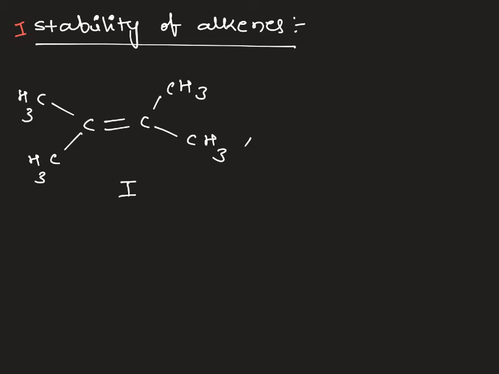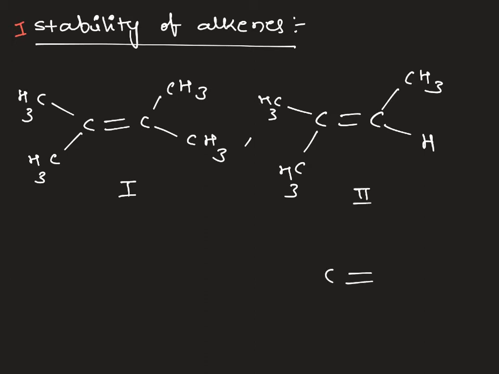It is one, and the second one is where I am attaching hydrogen instead of CH3. And a third structure. So in structures 1, 2, 3, which is the more stable alkene?